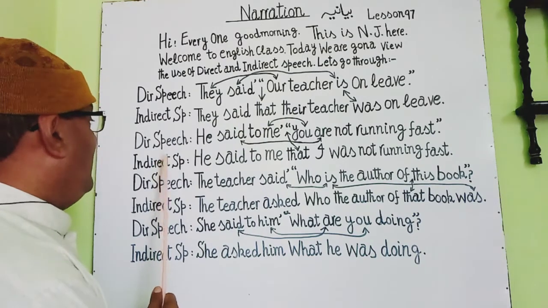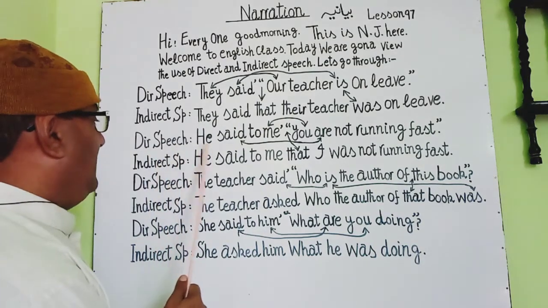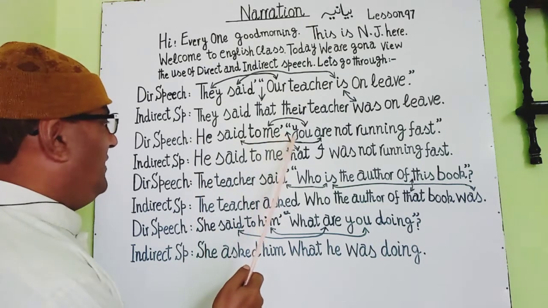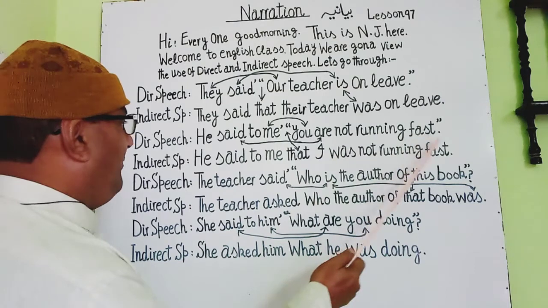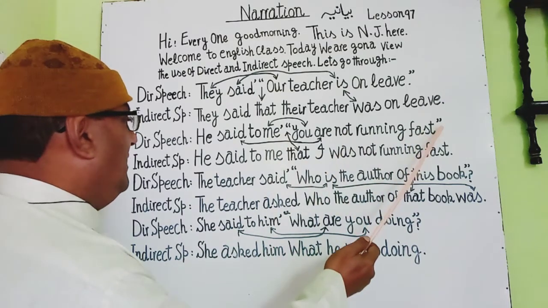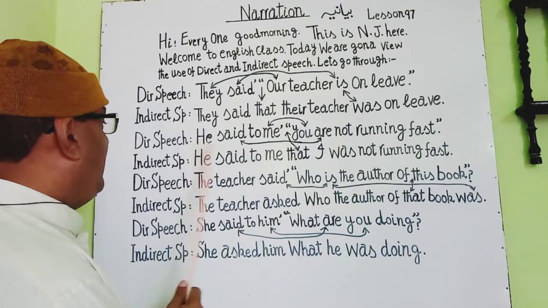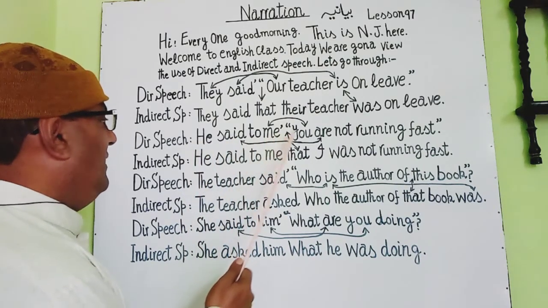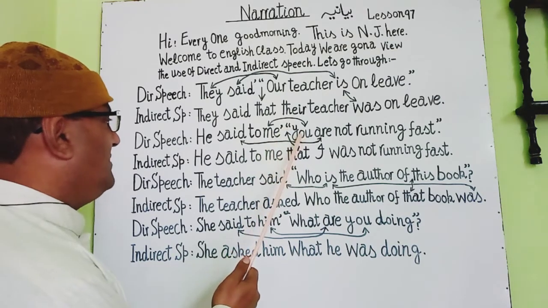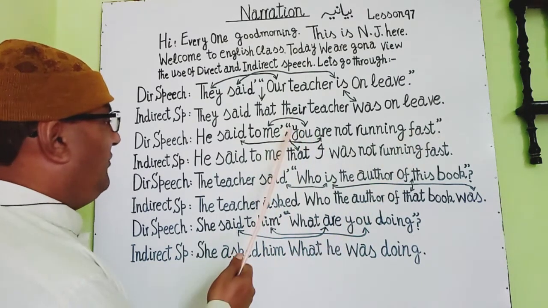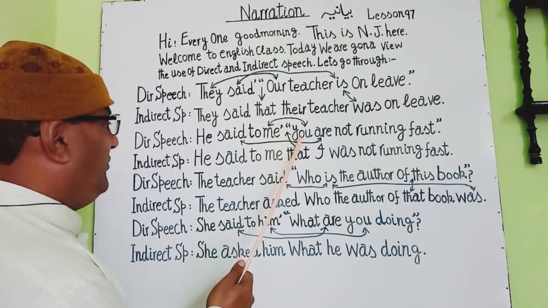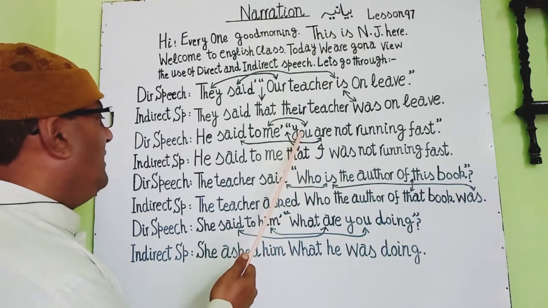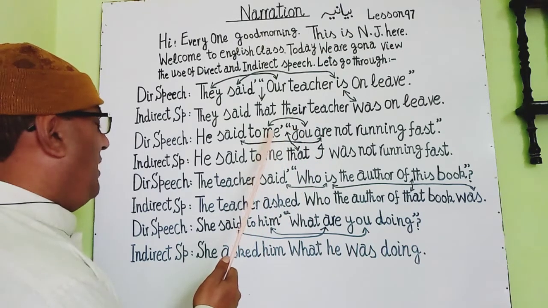Now we see the second statement of direct speech, which is: he said to me, inverted comma start, you are not running fast, commas close, full stop. Here see guys, he said to me is the first part of this statement, and second part is inside the commas. You are not running fast, and you see here inside the commas you. Here you is the second person. By rules you will be replaced by me, outer object.